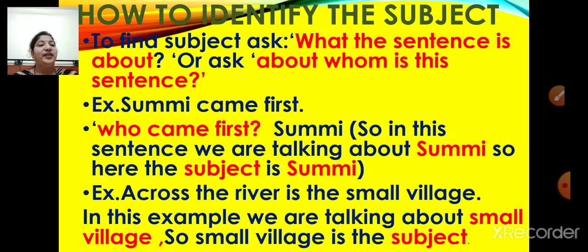Yes, Sumi. So, in this sentence, we are talking about Sumi. So here the subject is Sumi. One more example. Across the river is the small village. In this example, we are talking about small village. So small village is the subject.